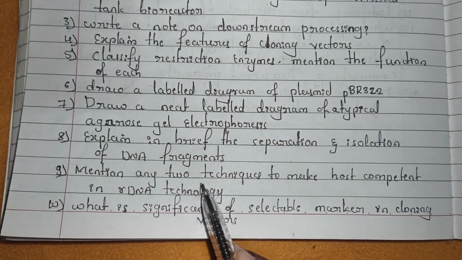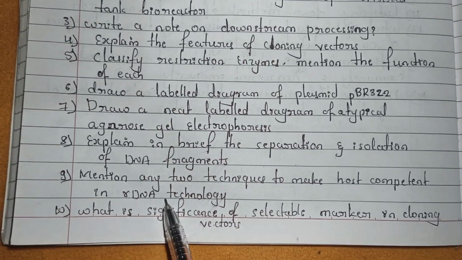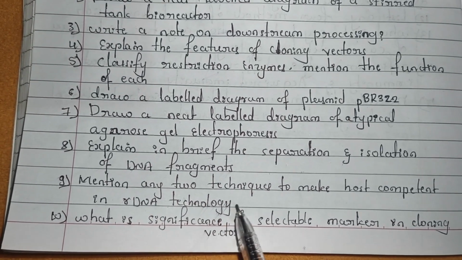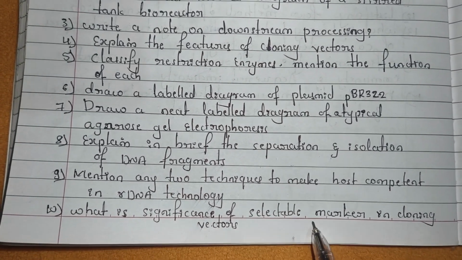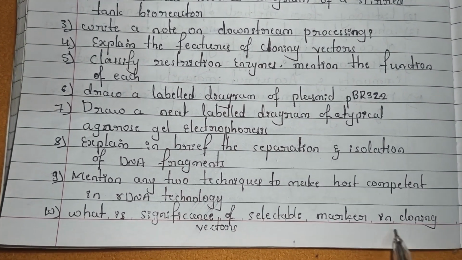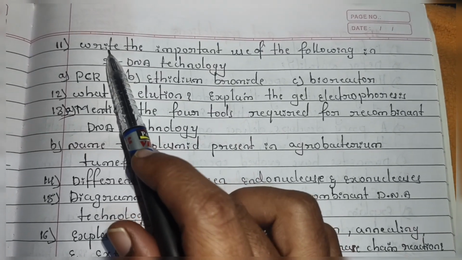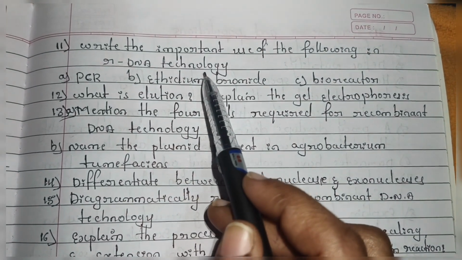And next, the ninth one is: mention any two techniques to make the host competent in DNA technology. And next, the 10th one is: what is the significance of a selectable marker in a cloning vector. Next question is there: write the important uses of the following in rDNA technology.